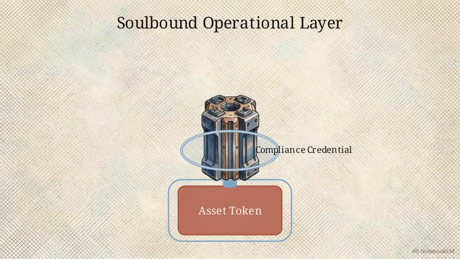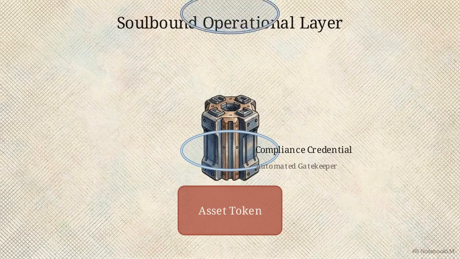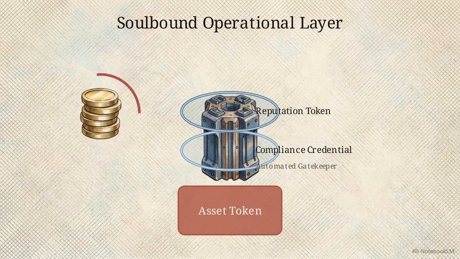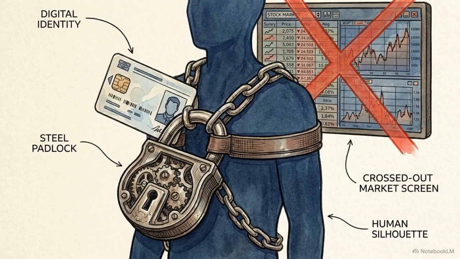The first primitive here is the compliance credential. This acts as an automated gatekeeper. It proves KYC, AML, and accreditation status at the smart contract level, allowing authorized participants to interact with the restricted security tokens below. The second primitive is the reputation token. This is a track record of an operator's behavior. It functions as a slashable stewardship score used to penalize fraudulent hardware operators, and it carries zero economic value. Architecting these operational tools as soul-bound, permanently non-transferable, neutralizes the Howey test. Because no secondary market exists, there is no legal basis for a profit expectation.